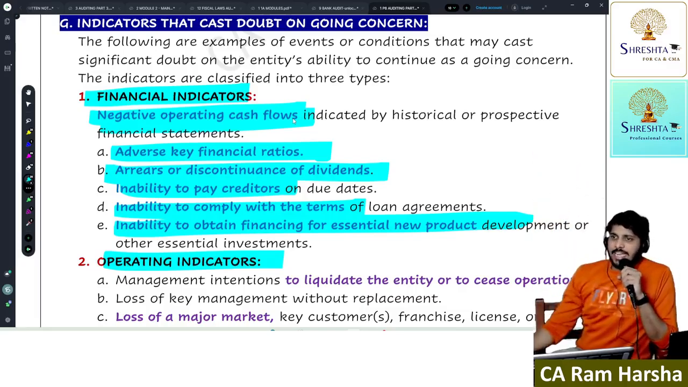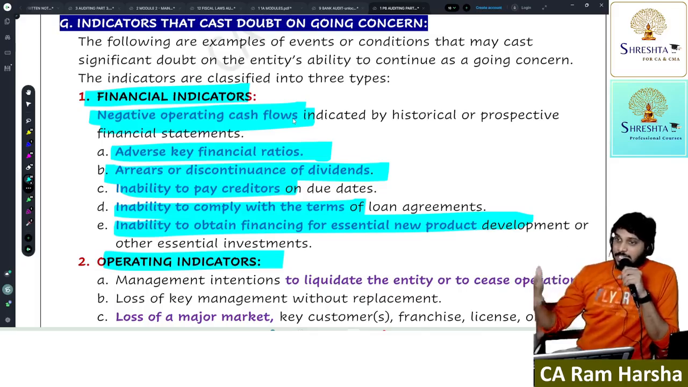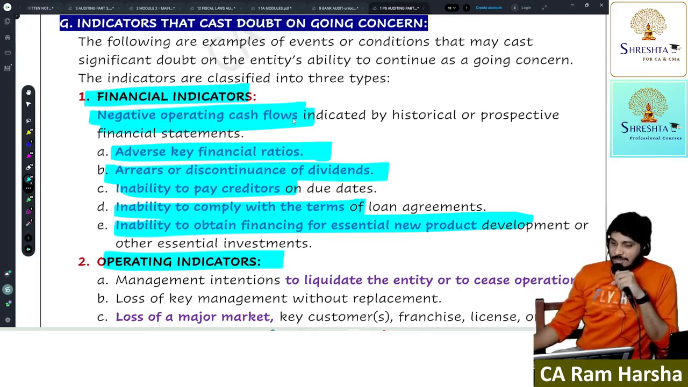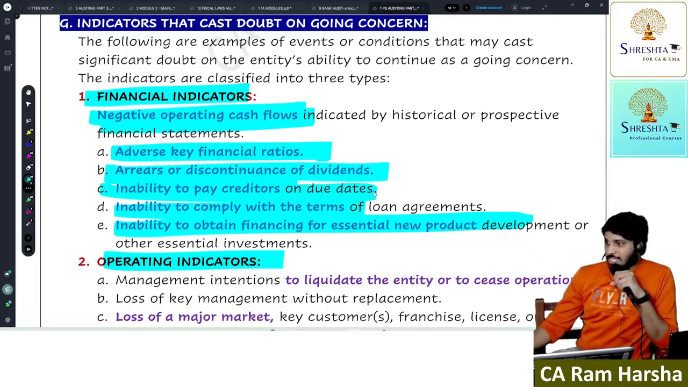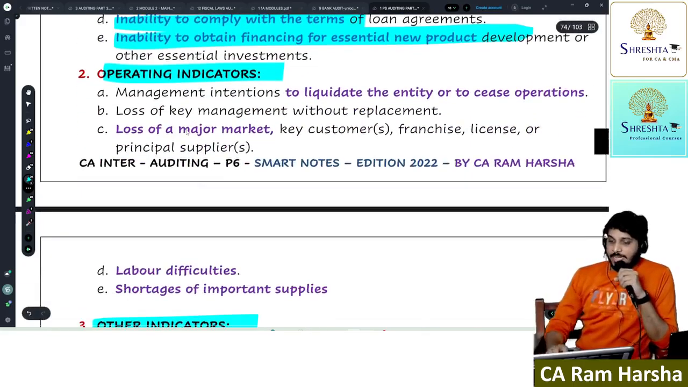All these are indicators. In Air India, operating cash flows are negative because of accumulated losses. Liabilities are more than assets. Net liability position. Correct? Inability to pay creditors. Air India is unable to pay suppliers on time. All these indicators will give me an idea of what problem the company is having. Yes or no? Next, operating.